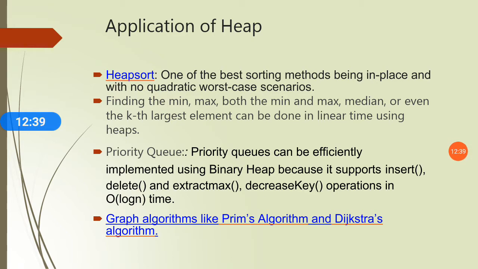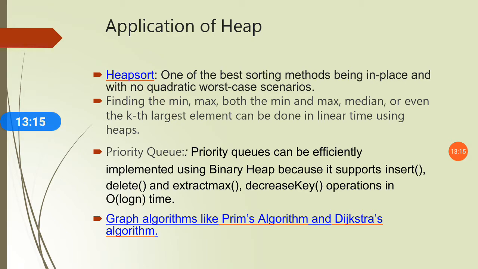This is one of the applications of heap. Then another application of heap is finding the min, max, both the min and max, median, or even the kth largest element, which can be done in linear time using heaps. Then another application of heap is the priority queue. Priority queues can be efficiently implemented using a binary heap because it supports insert, delete, extract max, and decrease key operations in big O log n time.